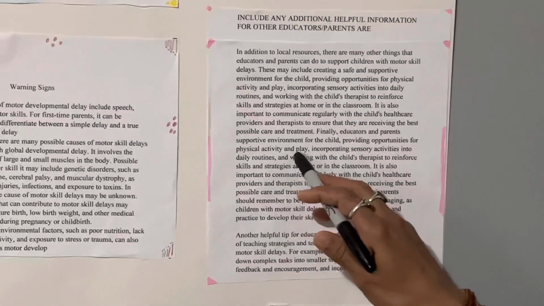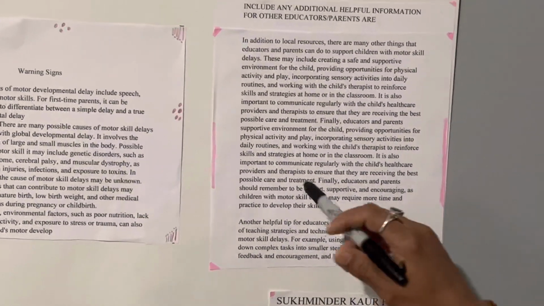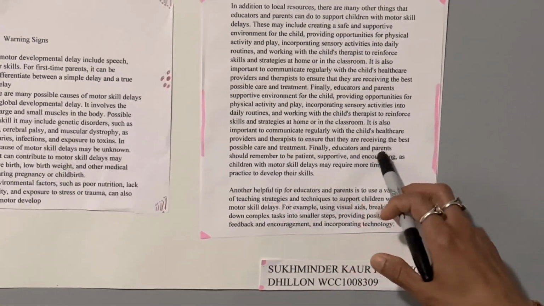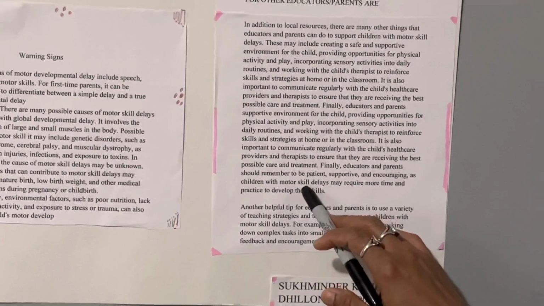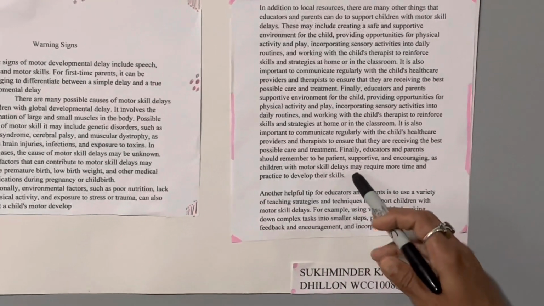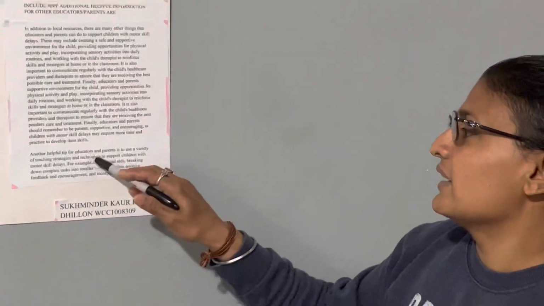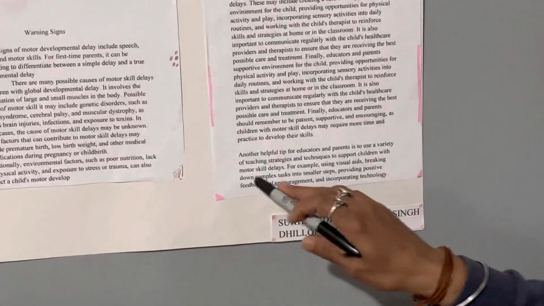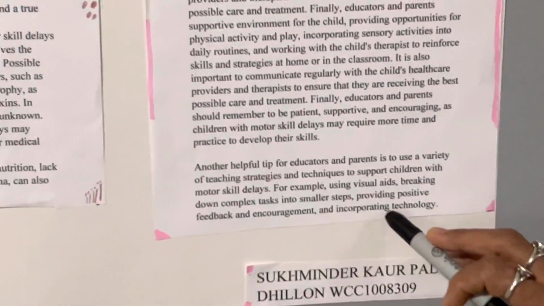Provide opportunity for physical activity and play, encourage sensory activity in the daily routine, and work with the child's therapist for reinforcement. Finally, educators and parents should remain patient, supportive and encouraging to a child with motor skill delay, and it requires more time and practice to develop their skills. It helps educators and parents to use various teaching strategies and technology to support the child. For example, visual aids, breaking down complex tasks into small steps, providing positive feedback and encouragement, and incorporating technology.